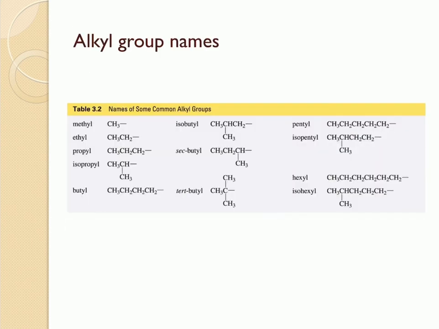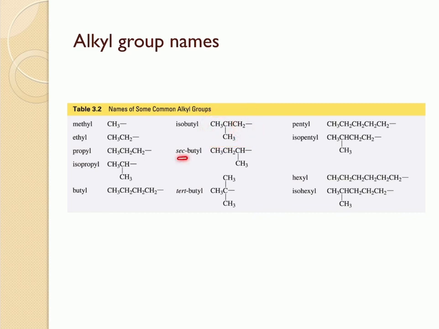Here are the names of some alkyl groups which would be useful in the naming of organic compounds. Methyl, ethyl, propyl, butyl, pentyl, and hexyl are all straight chain alkyl groups, right? Isopropyl group is a branched chain, where you can see that this is the isostructural unit. And similarly, this is isobutyl because you have 4 carbons on the whole and you have the isostructural unit in